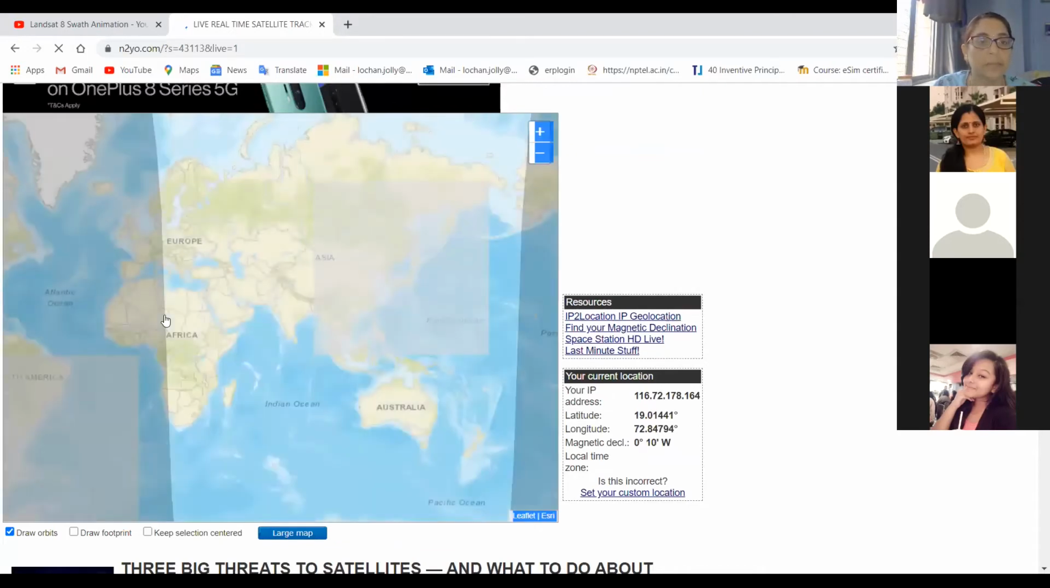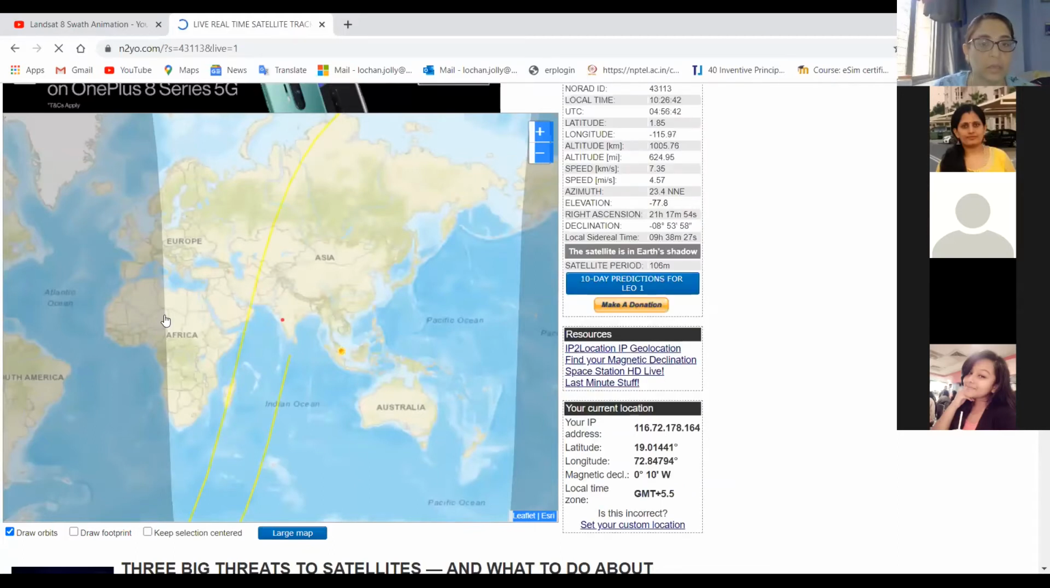Yeah, it's capturing. Okay. Can you see? The altitude is around 1005 kilometers. It is different from what we saw for GSAT-7. Then we can see the footprint also. It will show us slowly. Then it is the speed. The speed is 7.35 kilometers per second, which was around 3.7 kilometers per second for a geostationary satellite.